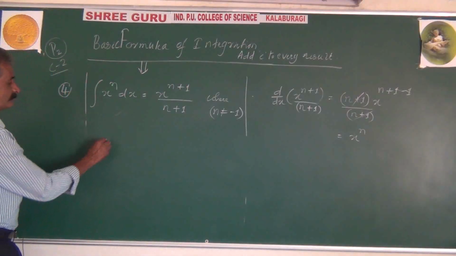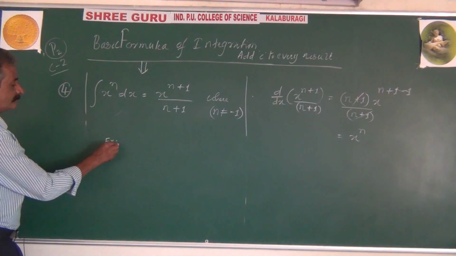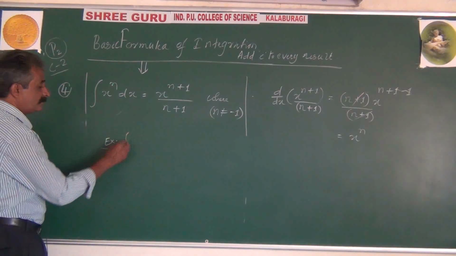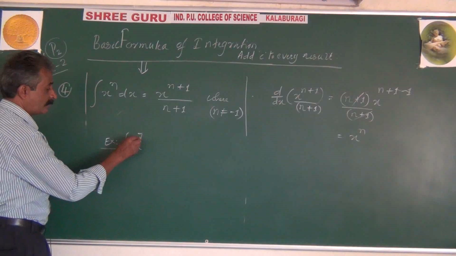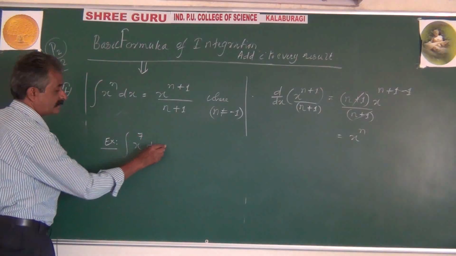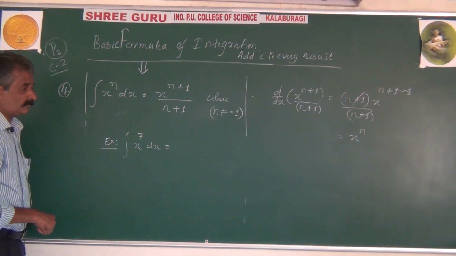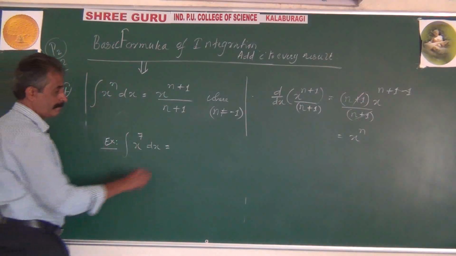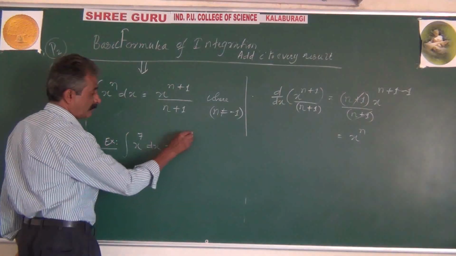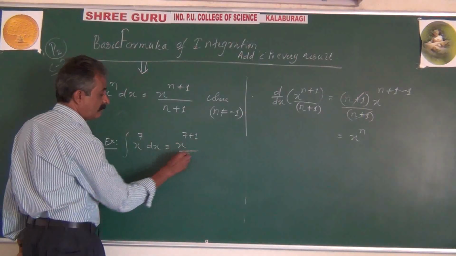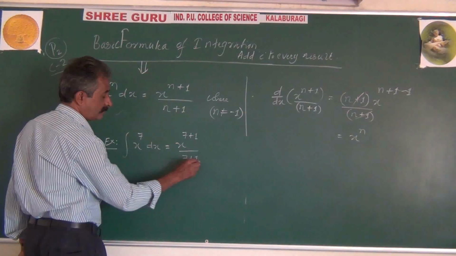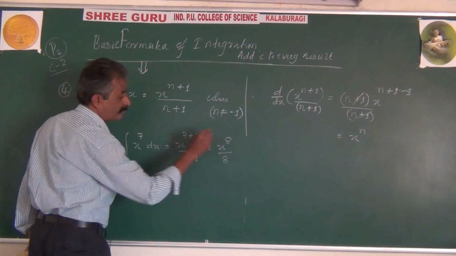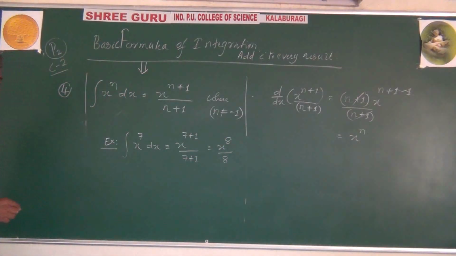For example, how will this formula be applied? For example, integration of x to the power of 7 dx. It is just like integration of x to the power of n. Answer: x to the power of 7 plus 1 divided by 7 plus 1. Result: x to the power of 8 divided by 8 plus c. Understood.